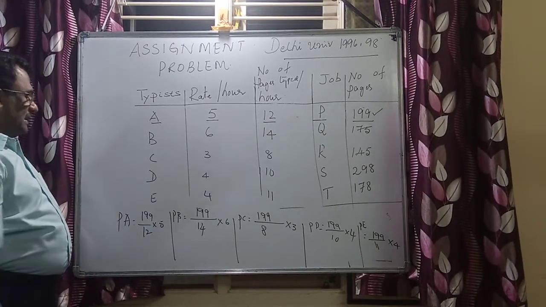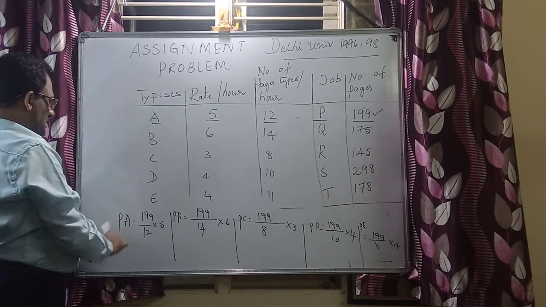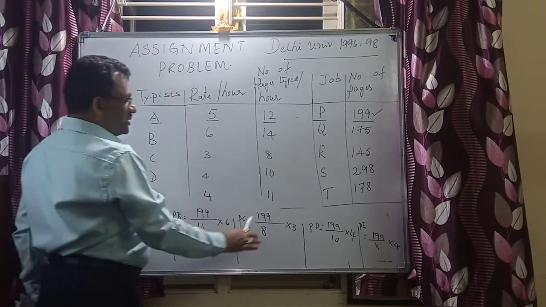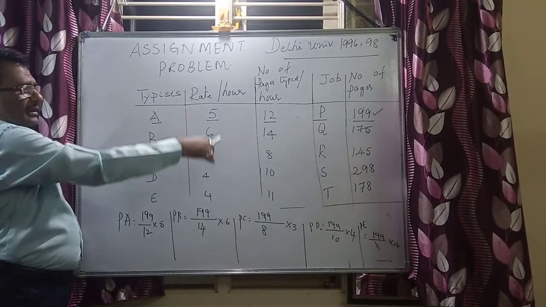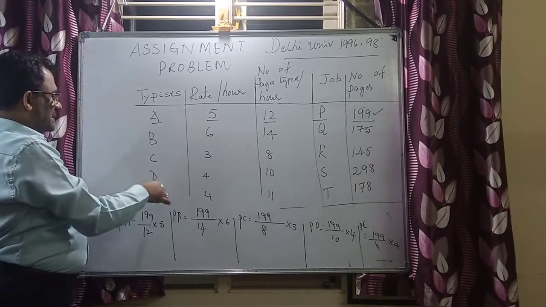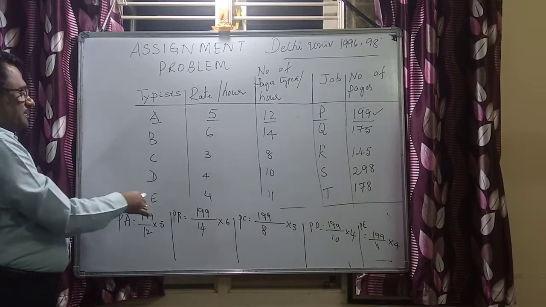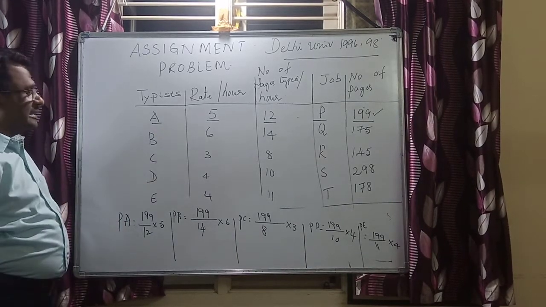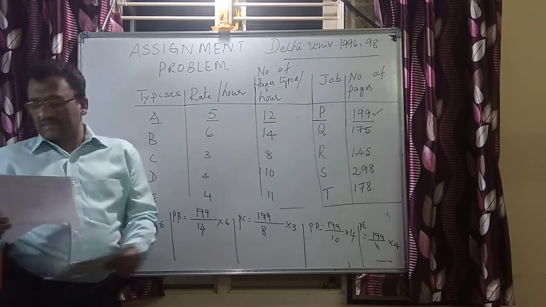Similarly, now the P series is over. I can take Q: QA, QB, QC, QD and QE. Next, similarly, I can go for RA, RB, RC, RD and RE. Next, I can go for SA, SB, SC, SD, SE and again TA, TB, TC, TD and TE. If you do these calculations, we are going to get a matrix.